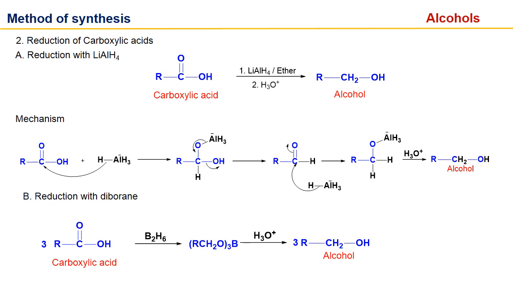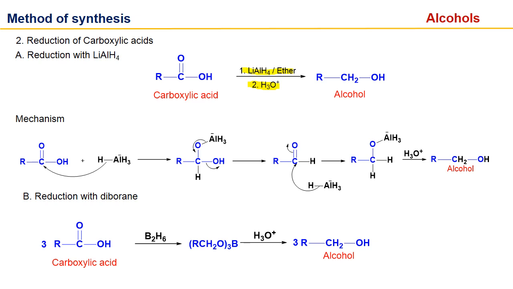The second method is reduction of carboxylic acid. We can reduce carboxylic acid with lithium aluminum hydride. Lithium aluminum hydride, as I earlier told you, works in two steps. The first step is the reaction with lithium aluminum hydride, and we always have to do the hydrolysis step also. So it can convert the carboxylic acid into an alcohol.